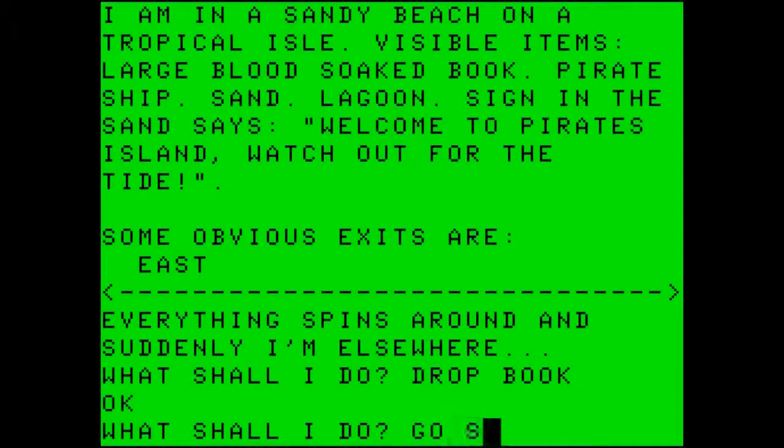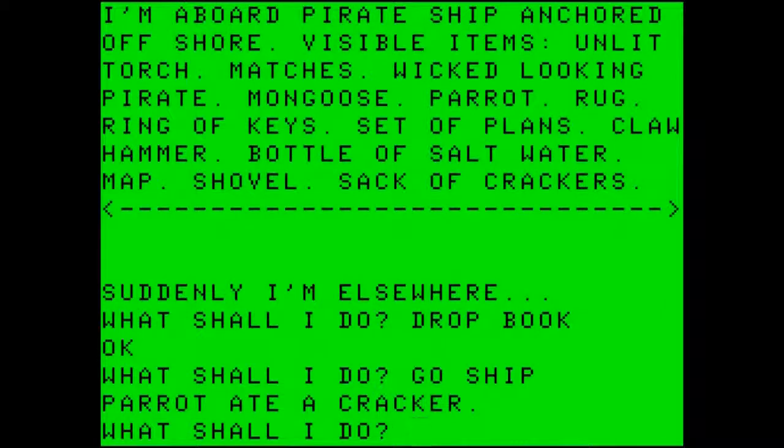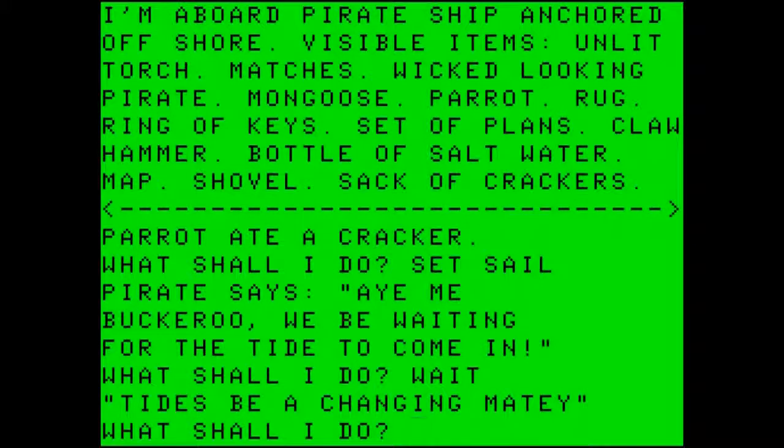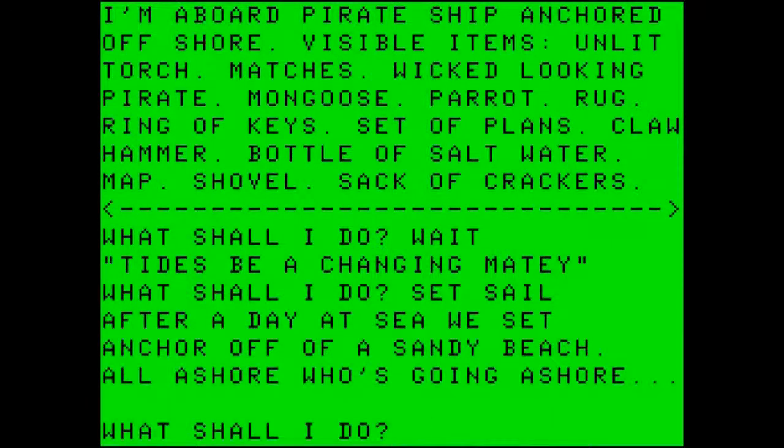And then go to the ship, and let us see if we can set sail. Pirate says, "Aye, me buckaroo, we be waiting for the tide to come in." So let's wait. Tides be a-changing. Set sail. After a day at sea, we set anchor off a sandy beach.